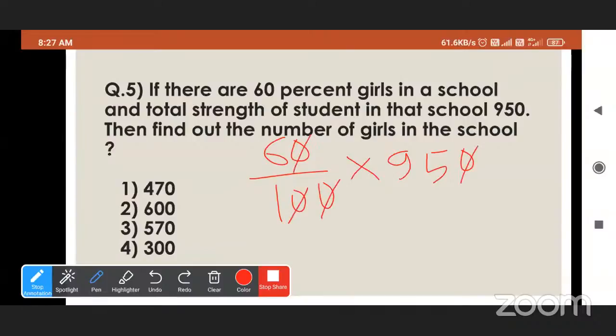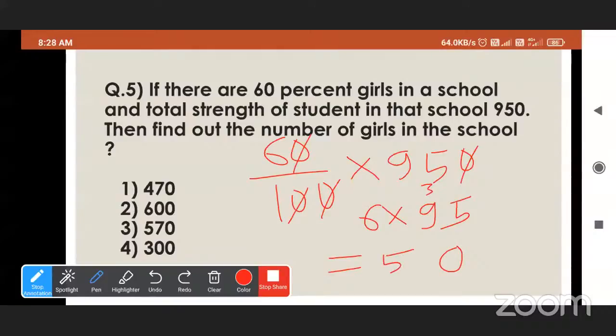Now 6 multiplied by 95. So what will we get? 6 fives are 30, 6 nines are 54, so 570.